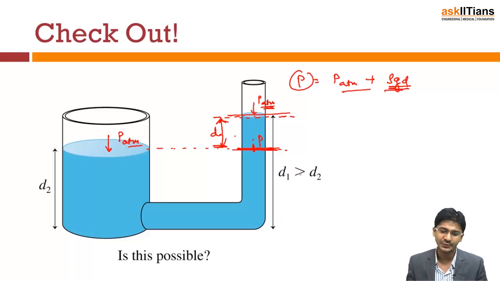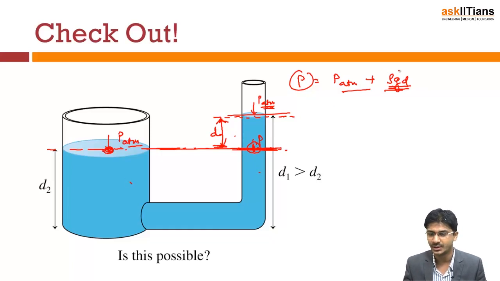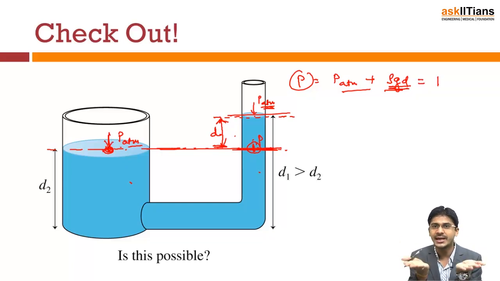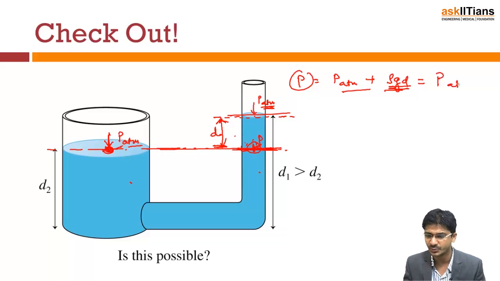Because here the pressure is P atm, at a depth d we will have the pressure P atm plus rho g d. Now, this point and this point are at the same level in the same liquid. What this means is that this must be equal to the pressure at this point, because the pressure at the same depth within the same liquid must be the same. That means the pressure at this point must be equal to P atm.